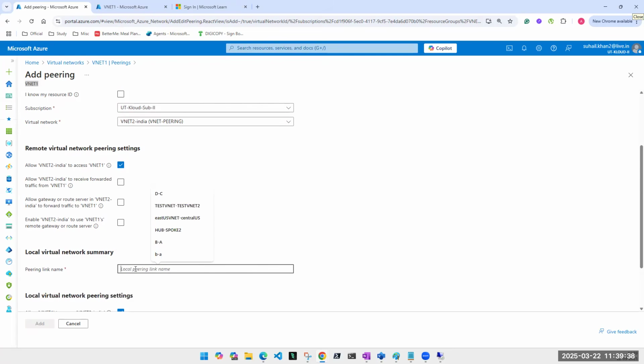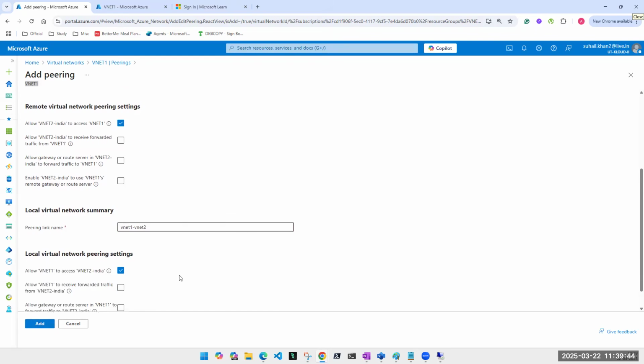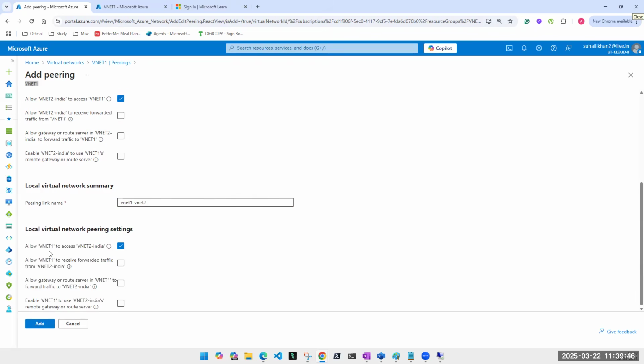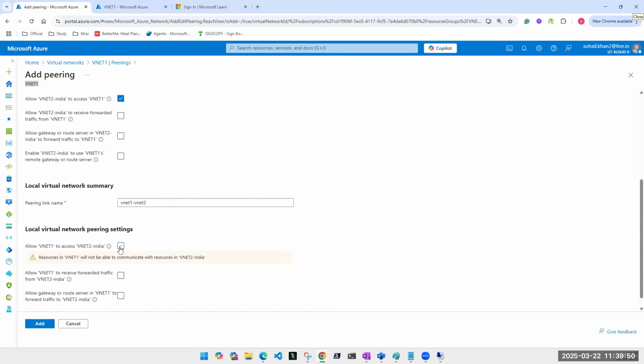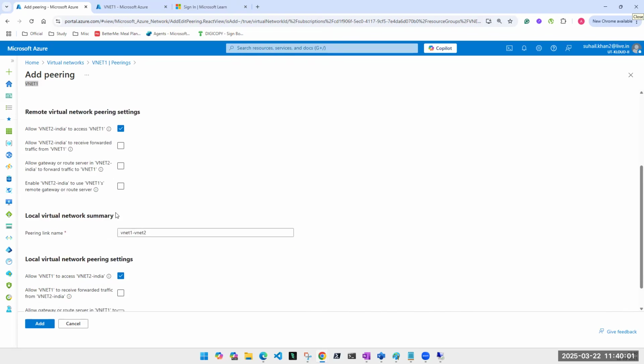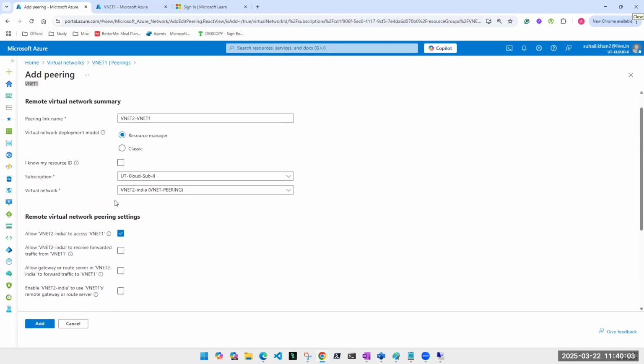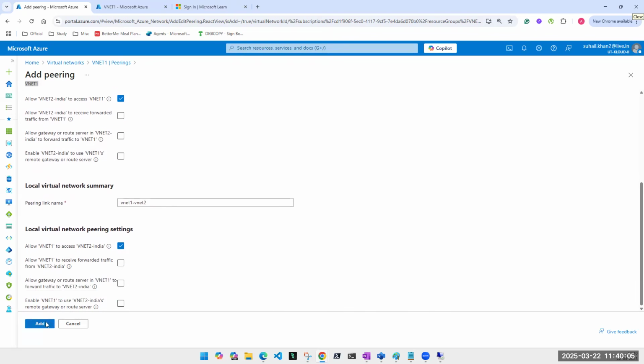Which is local? I'm sitting on VNet 1. So VNet 1 to VNet 2. Again, allow VNet 1 to VNet 2. Yes, I can keep it like this, where only VNet 2 will ping to VNet 1 and VNet 1 will not ping back. It can happen, but that is not our aim now. Again, what is this forwarded traffic? We're going to see it in the next practical. So I'm keeping these two and clicking on add.